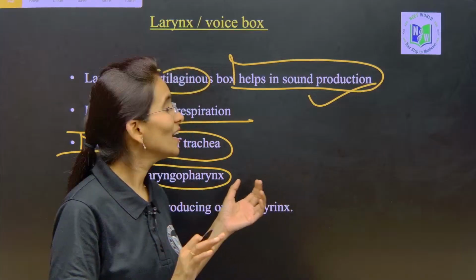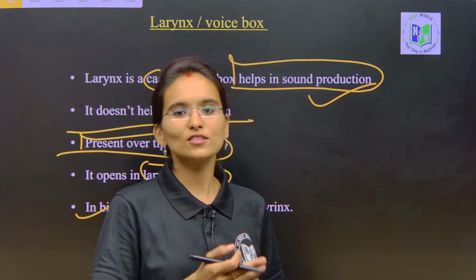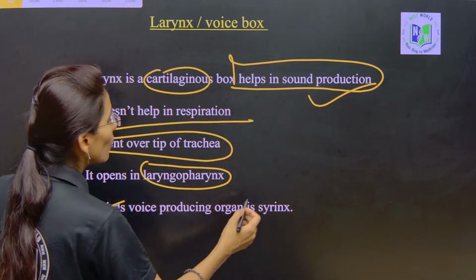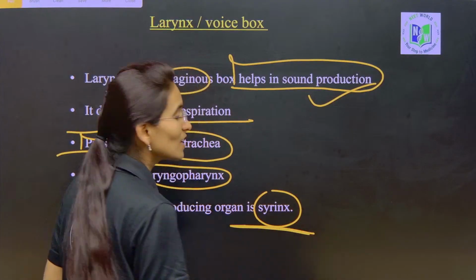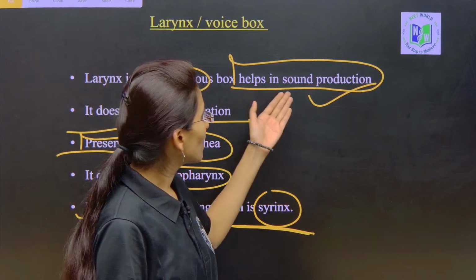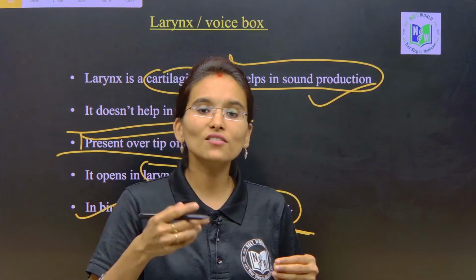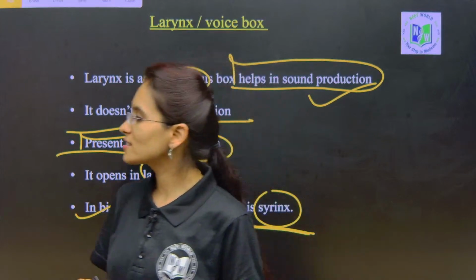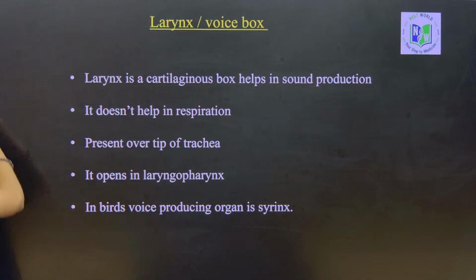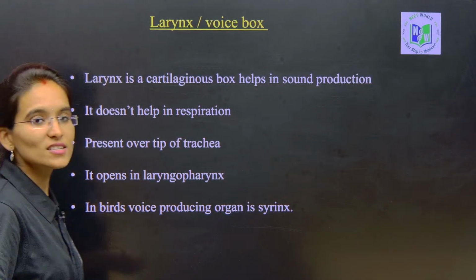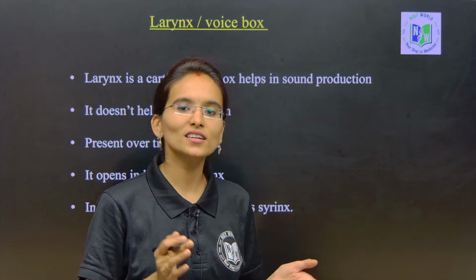No role in respiration, but in birds, instead of the larynx, they have another organ for the production of sound, that is called the syrinx. Okay, syrinx in birds. So the vocal cords of the larynx vibrate whenever we produce sound. Yes, students. So this is all about nasal chambers, nostrils, nasal conchae, and the pharynx.